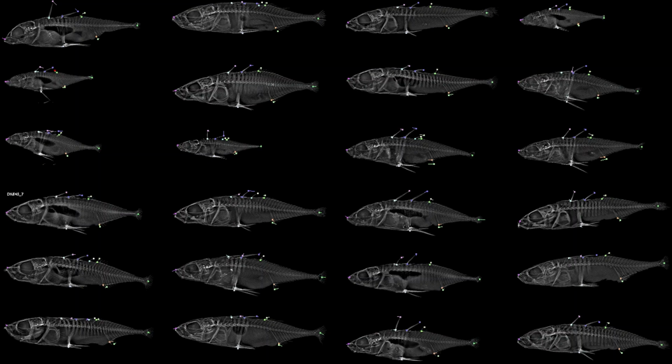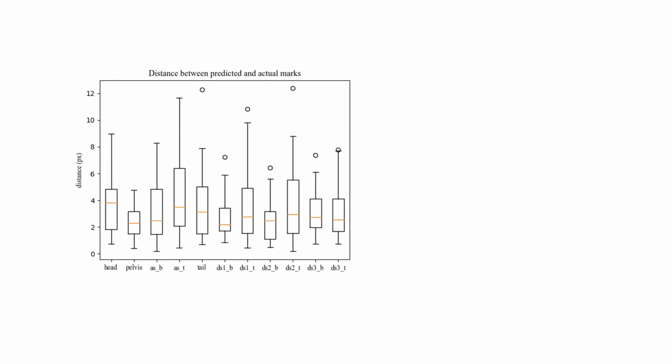Here, the dots denote the ground truth, with lines extending to the predictions. Although there are cases where the tip or base of a spine was wrongly predicted, it looks okay overall. In this plot, we can see that individual predictions often fall within a few pixels from the ground truth. Not bad.